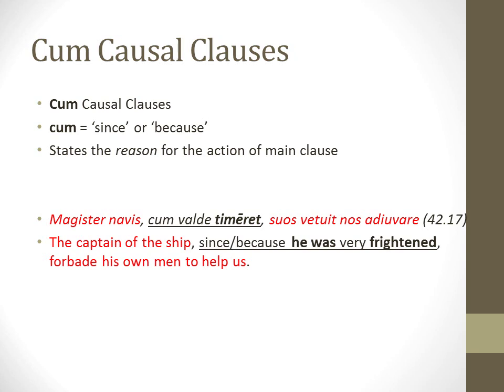And if you think about how we've said previously that subjunctive verbs are verbs that indicate not fact, but instead some possibility or potential action, we've talked about this in class. If you think about this sentence, why did the captain forbid his own men to help us? Because he was very frightened? Sure, that's one answer, but there could be any multitude of others. So because that's a potential reason, a very good one maybe, but still potential, that's why it's subjunctive in terms of the sense of the verb. Grammatically, we're going to say it's subjunctive because it's in that subordinate clause.